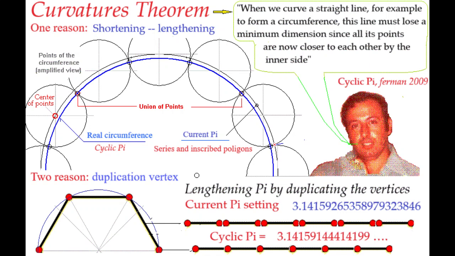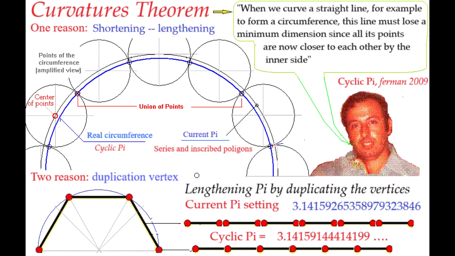Curvature theorem. When we curve a straight line and form an arc, each and every point, non-consecutive, of this line is now closer to each other inside the arc, and therefore this particular approximation differential between each and every one of its points will also influence the total of the set or line, which must have lost a minimum of dimension.